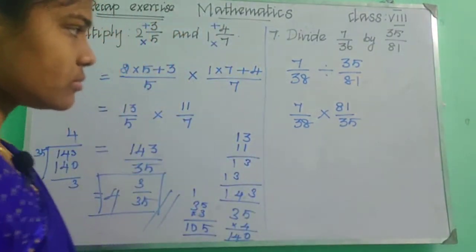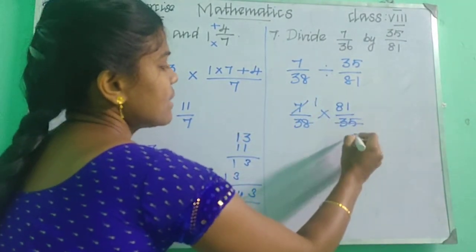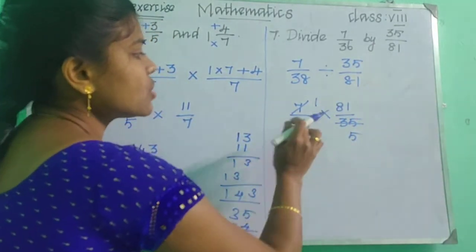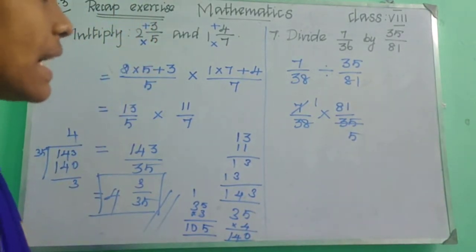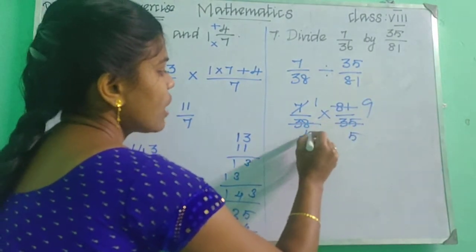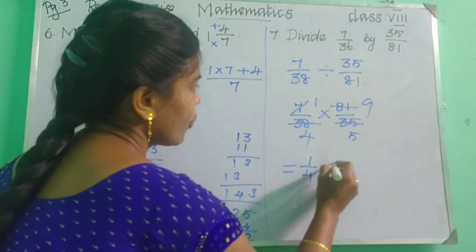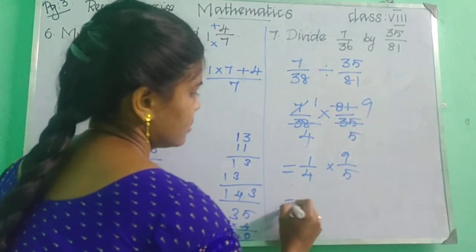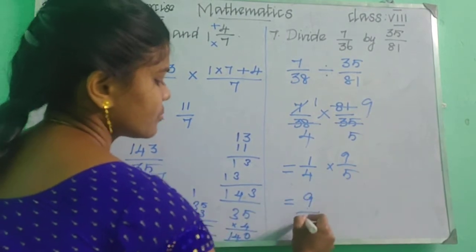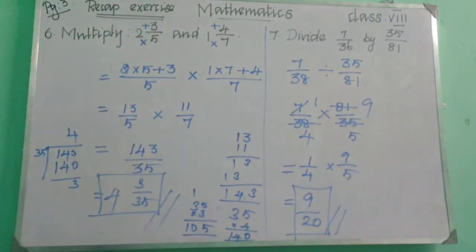So let's do it. Can we simplify this? Yeah, is it? So 7 table. 1 7 is 7 and 5 7s are 35. Right? And can we simplify these two in the same table? Yeah, is it? In the 9 table. Yeah, 9 9s are 81. 4 9s are 36. Okay, so what is the answer? 1 upon 4 into 9 upon 5. So what will you get? 1 9 is 9 and 4 5s are 20. Okay, so the answer is 9 upon 20. Okay, children, is it clear?